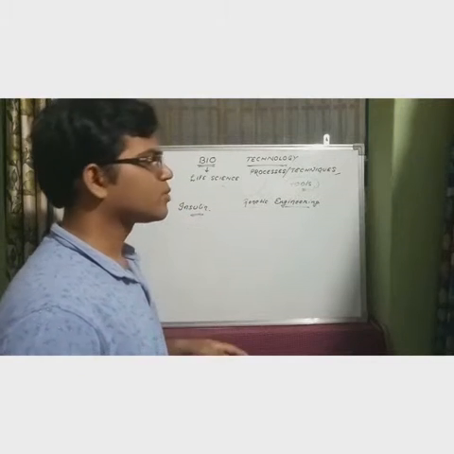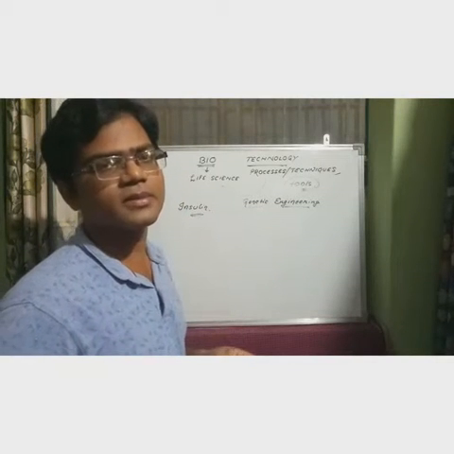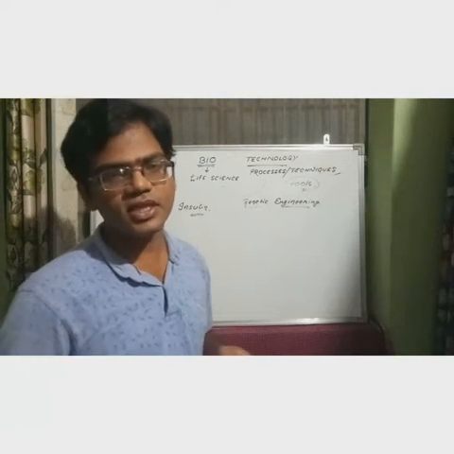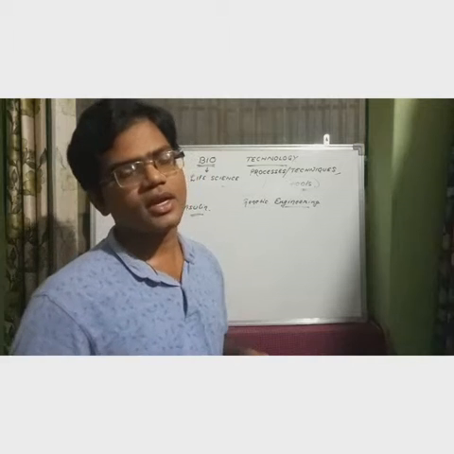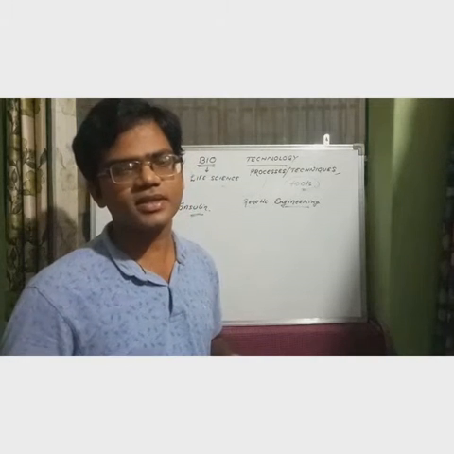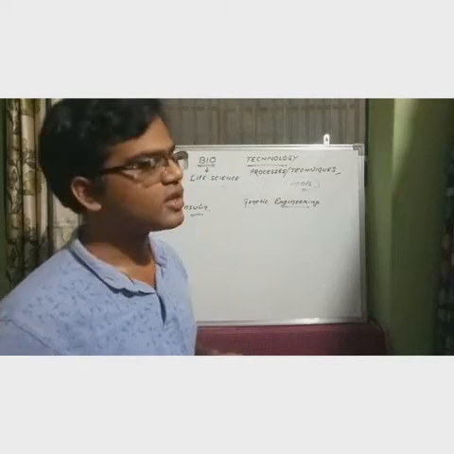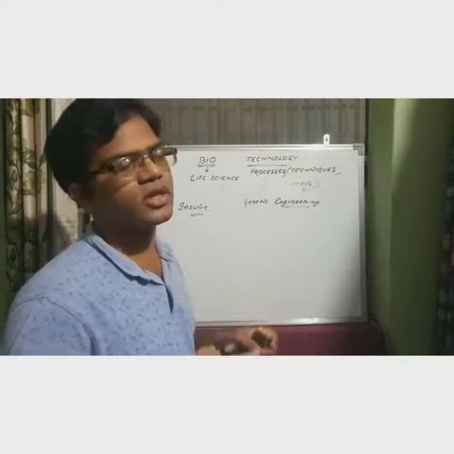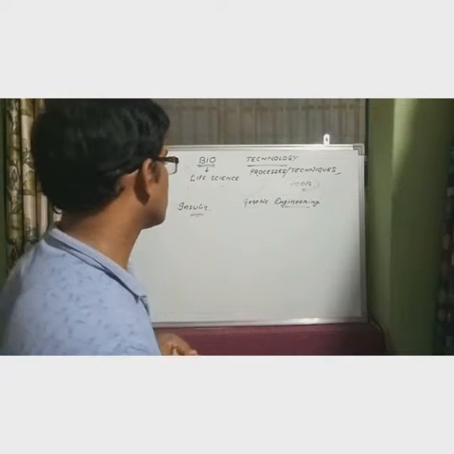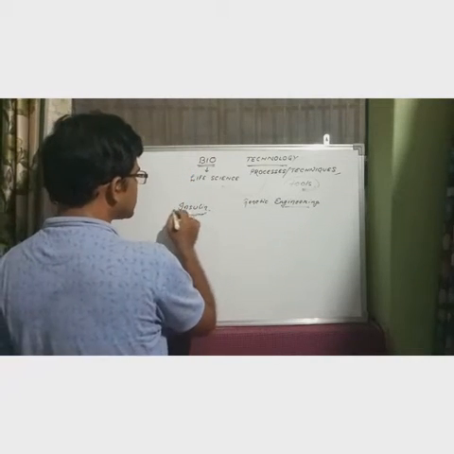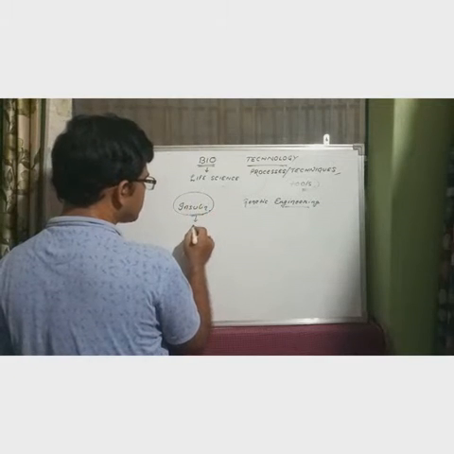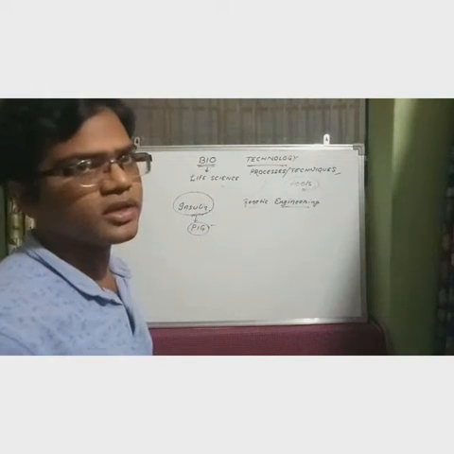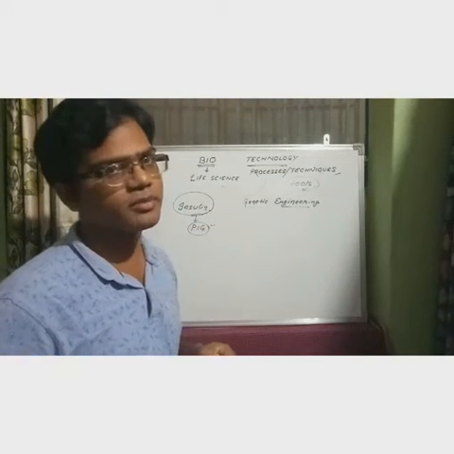The point is that insulin is very lacking in some specific patients, those who are suffering from diabetes. Diabetic patients, that may be diabetes insipidus or diabetes mellitus, such kinds of patients have a lack of insulin in their body. That's why insulin injection is given to them to manage the level of insulin inside the body. So what happened? Previously this insulin hormone was extracted from one animal, that is the pig. But right now insulin is not extracted from pig.